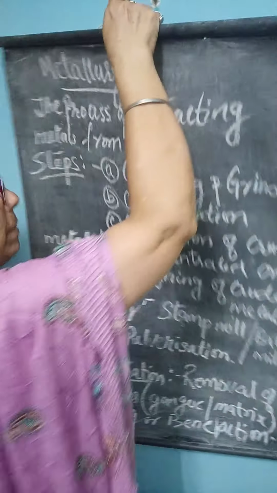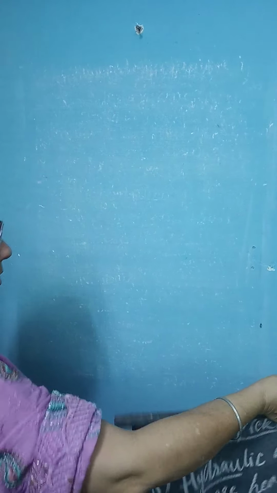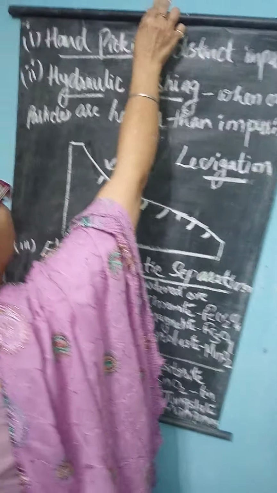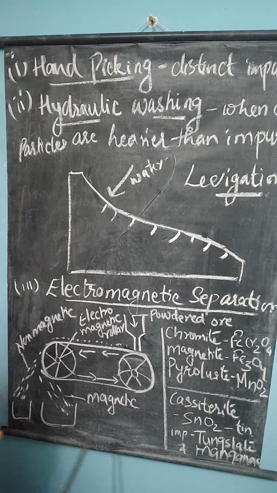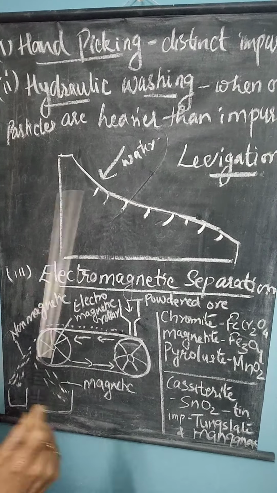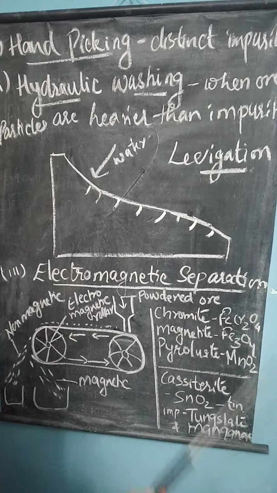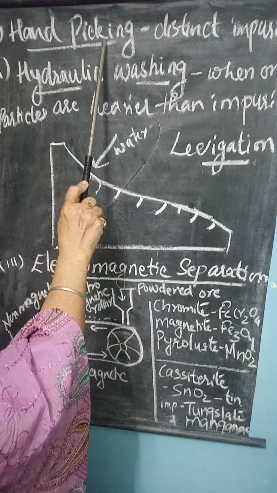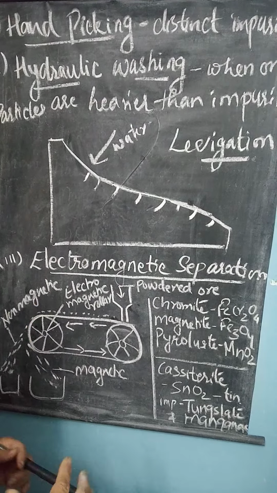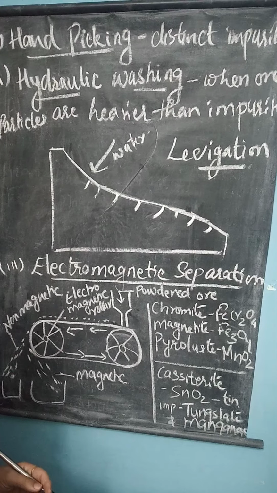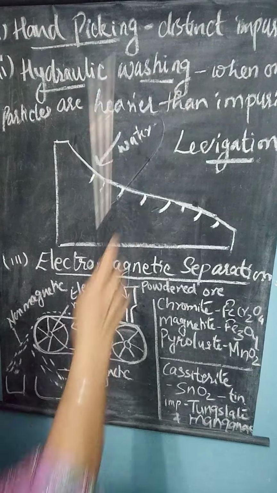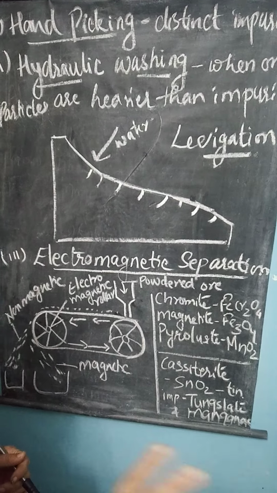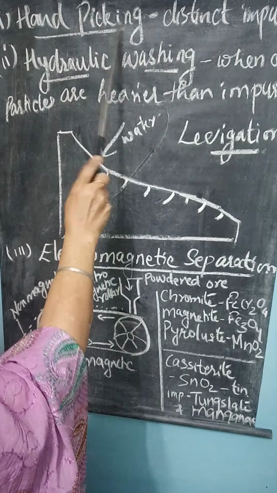Now the different methods that we adopt for the concentration of ore in metallurgy, here I have given a list. Today we will study only 3 methods. The next methods will come in the next video. First we will see hand picking. Hand picking means simply removing stones from rice. That means impurities are very distinct. You can see them with your naked eye and they can be removed by hand. So this is the hand picking method.